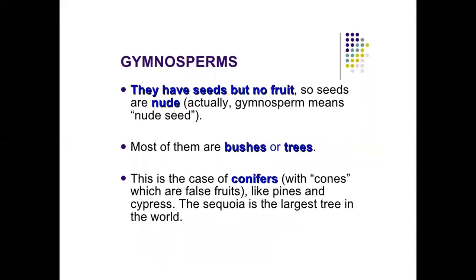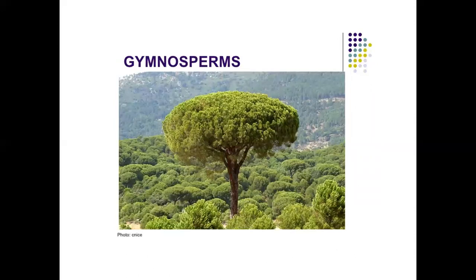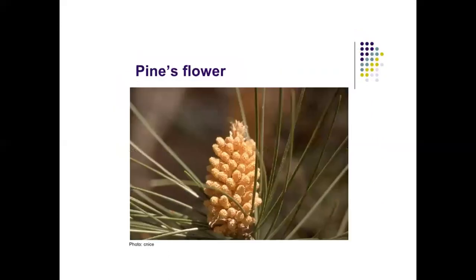Gymnosperms have seeds but not fruit. So the seeds are nude. Actually, gymnosperms means nude seeds or naked seeds. Most of them are bushes or trees. This is the case of conifers with cones, which are false fruit, like pines and cypresses. The sequoia is the largest tree in the world. These are the pictures of some gymnosperms.